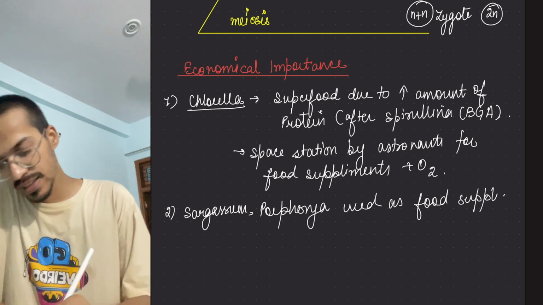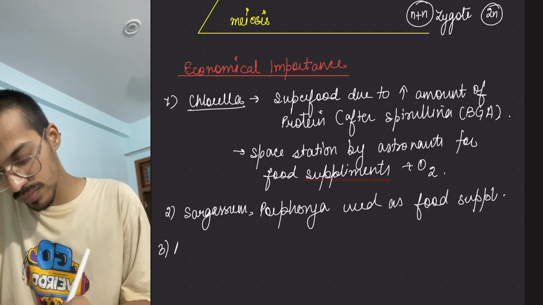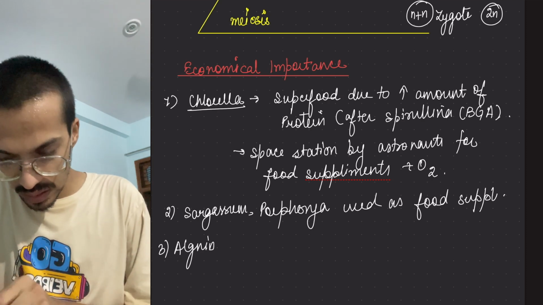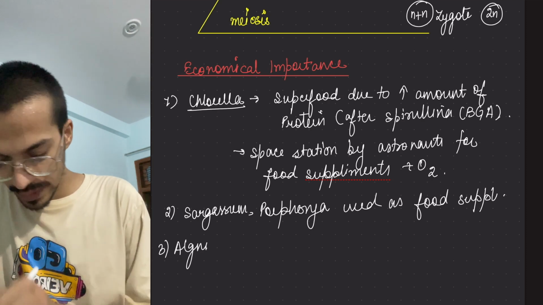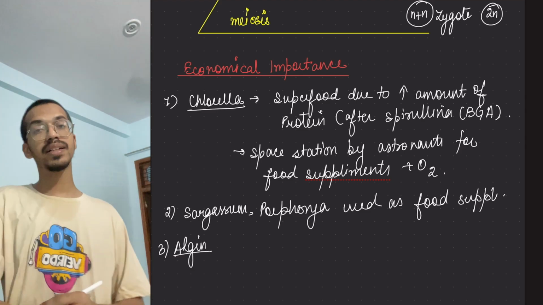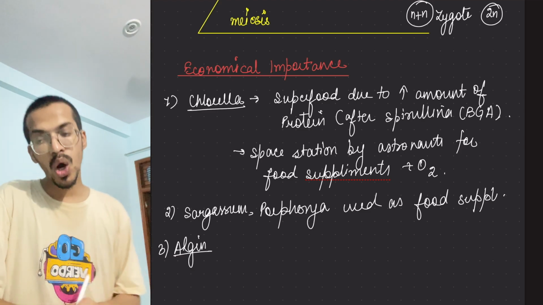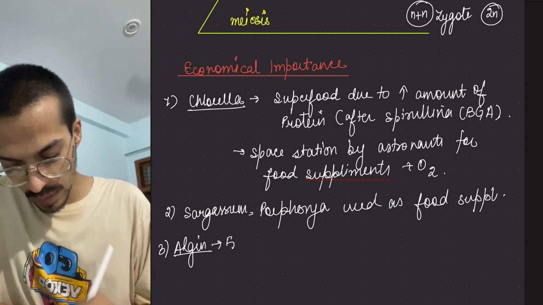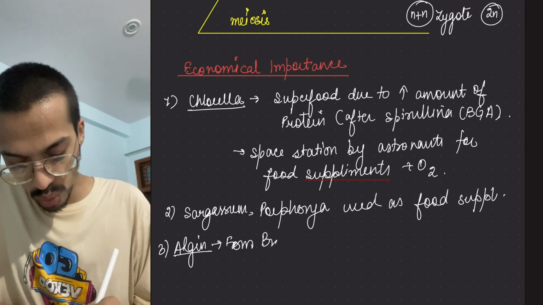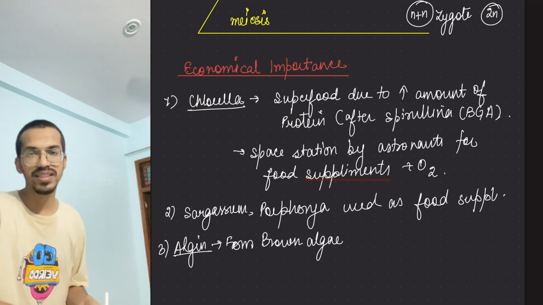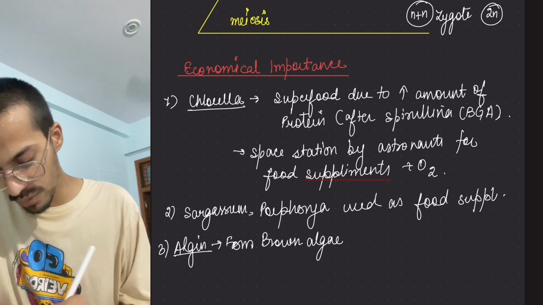Okay, then the next thing is algin. Algin is what? It is a hydrocolloid, a phycocolloid obtained from brown algae. Okay, from brown algae. You know that we use it as a binding agent in the case of ice creams and all those things. Okay, this we have already studied.